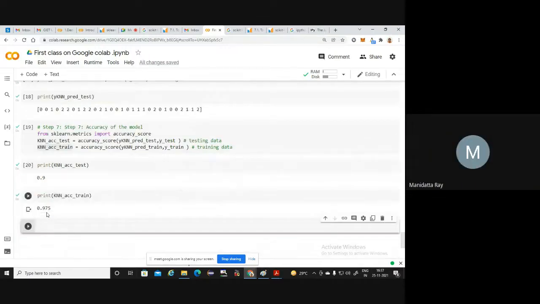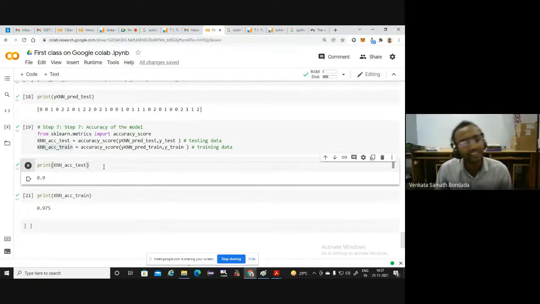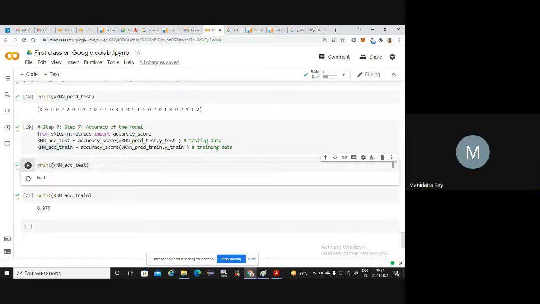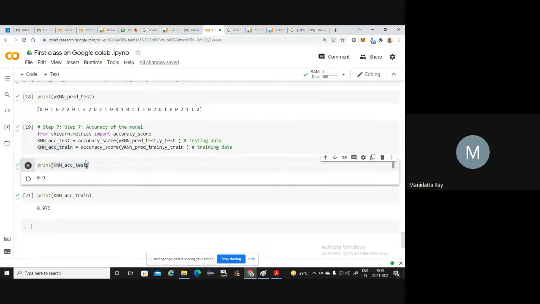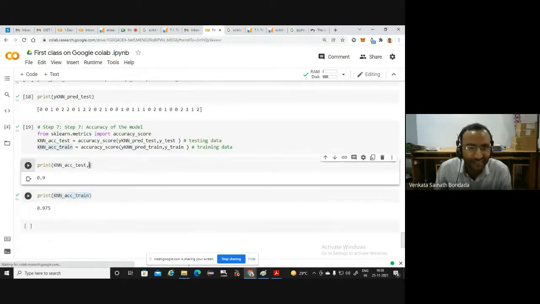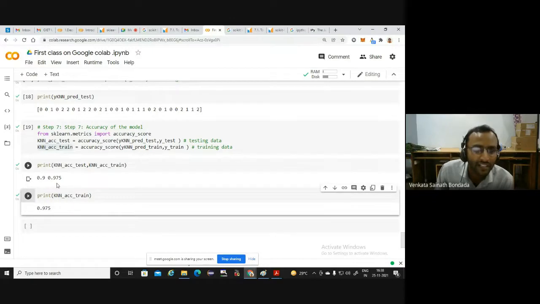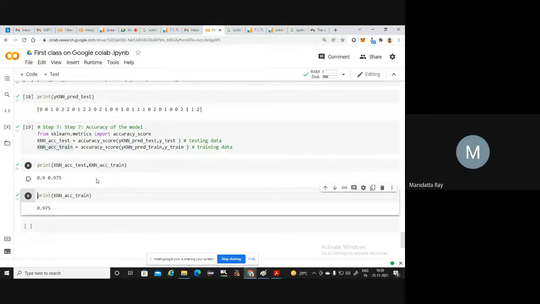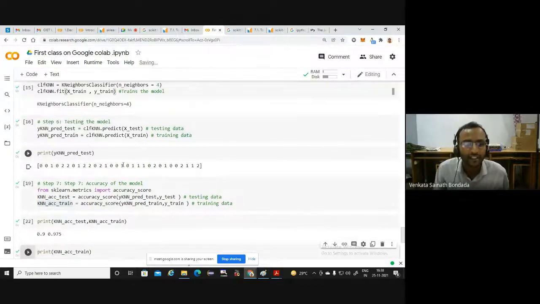Individually, you can give the command and get the accuracy individually, or you can also give it in one line at a time. Those are programming aspects. Using a comma you can get both. Let me try it here only with a comma. It should work. Very simple things. Yeah, it is coming. 0.9 will come and 0.975 will come. In my case, it has come together. Okay, anyhow, so this is how you take the data.